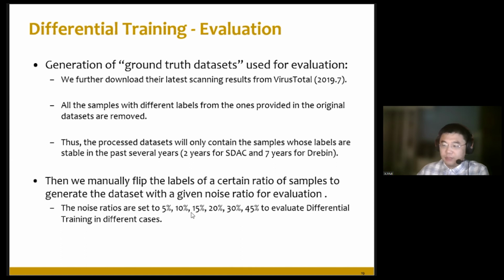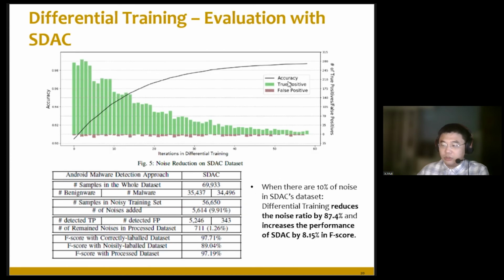Then we manually flip the labels of a certain ratio of samples to generate a dataset with a given noise ratio for evaluation.